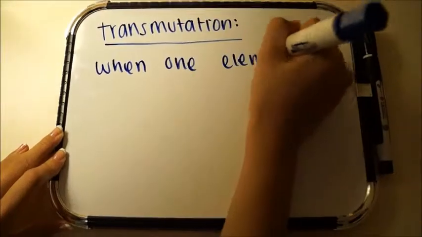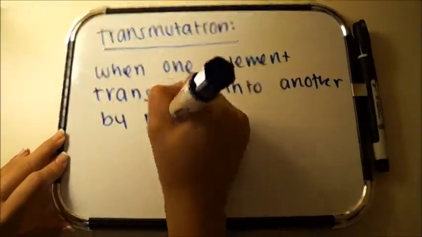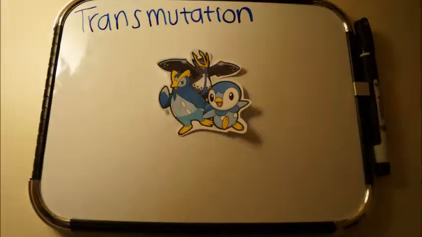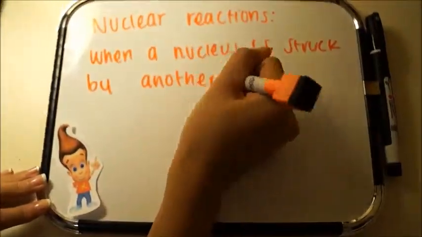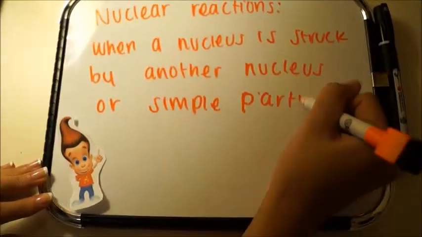Transmutation is when one element transforms into another by means of nuclear reaction. It is similar to how Pokemon evolve from one to another. A nuclear reaction is when a nucleus is struck by another nucleus or a simple particle, such as a gamma ray or a neutron.